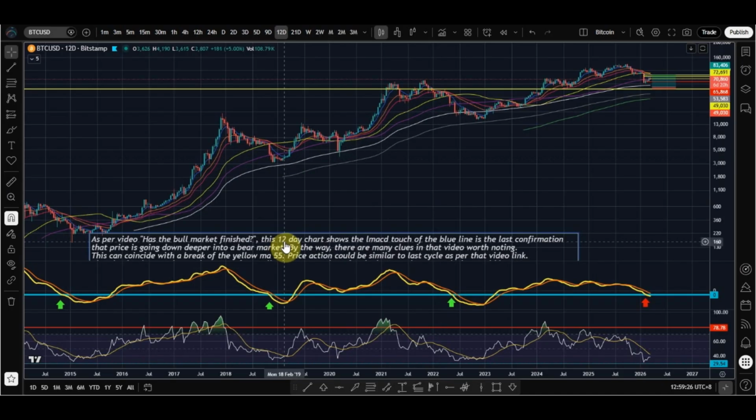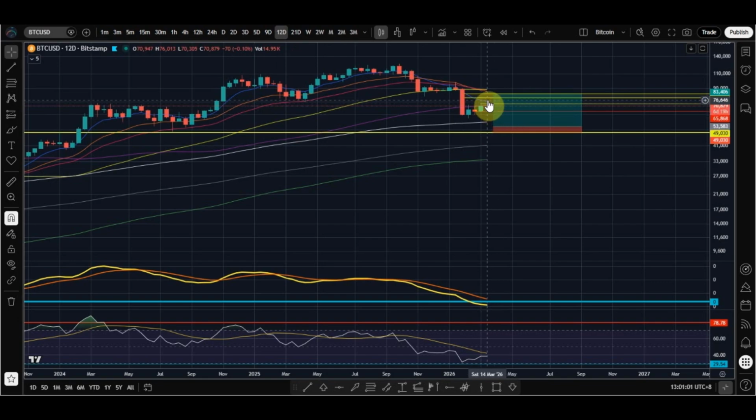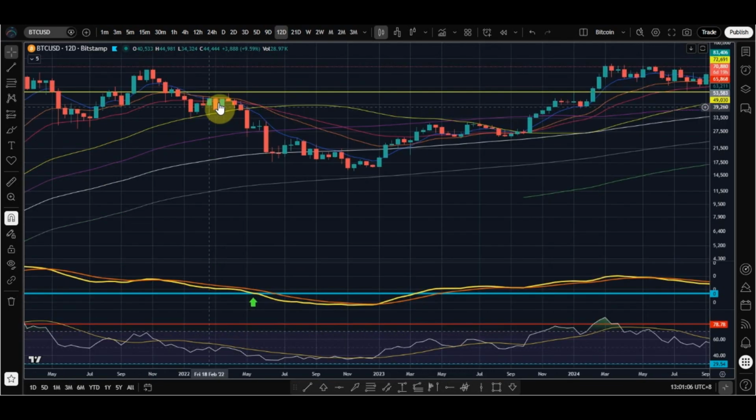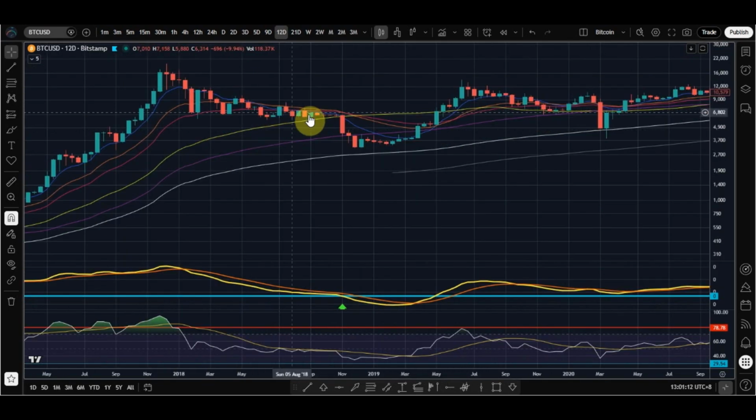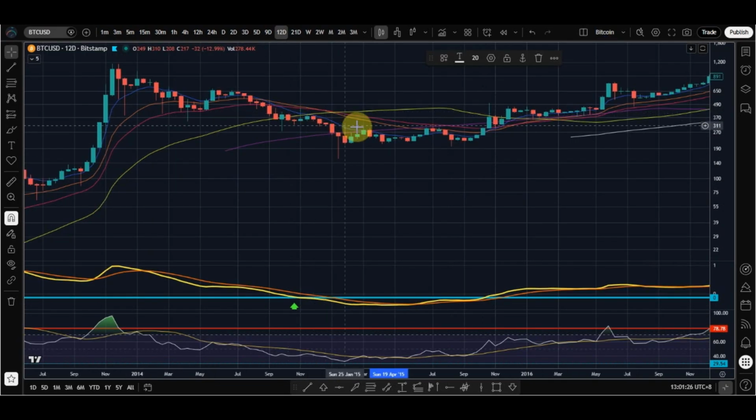This 12-day chart shown before shows the cycle in play and what happens when LMACD goes under my blue line. You can see on the chart it lines up with the drop below the yellow MA55, and how long after this is the bottom. This 12-day chart also shows price stays under the blue EMA8 during the bear market. We can see this clearly each cycle as shown.